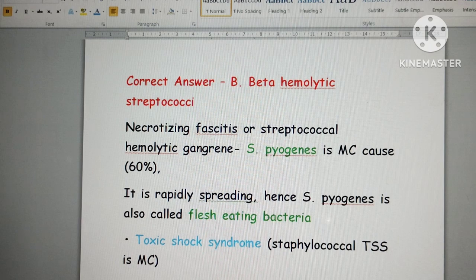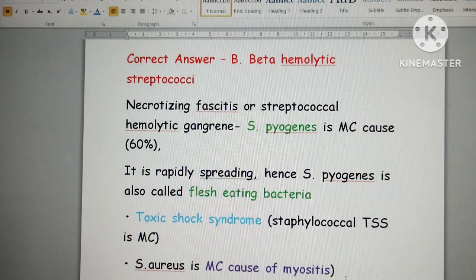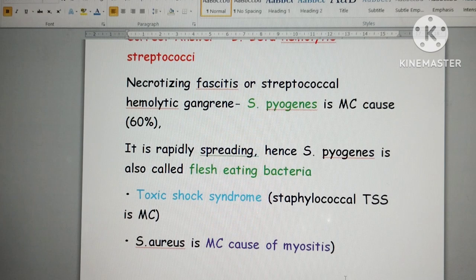So, if they ask for toxic shock syndrome, the most common cause is Staphylococcus. If they ask about necrotizing fasciitis, it is Streptococcus pyogenes. Again, one of the most common causes for myositis is Staphylococcus aureus.